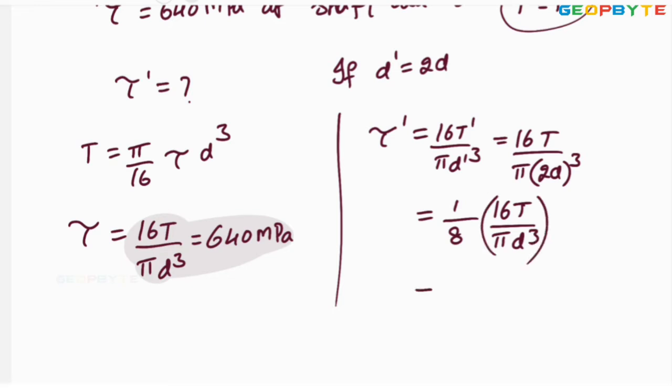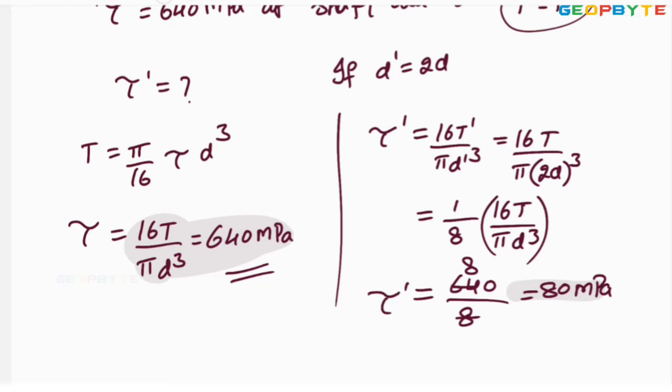But 16T by pi d cube is given as 640, divided by 8 gives 80 megapascal. When the shaft diameter is doubled, the new shear stress tau dash equals 80 megapascal. I hope all of you understood.